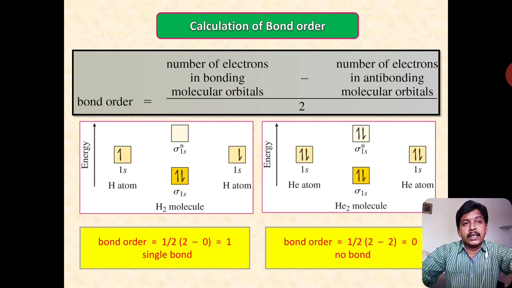So this is how the electronic structure and calculation of bond order work according to molecular orbital theory. I hope you learn this very important concept.